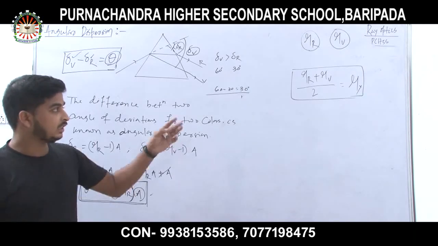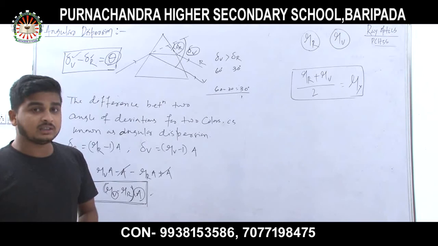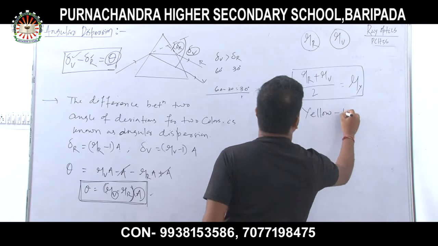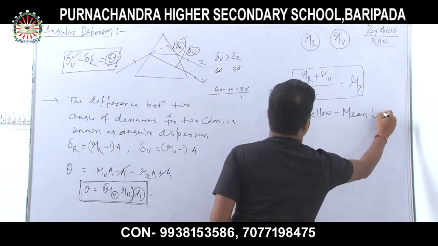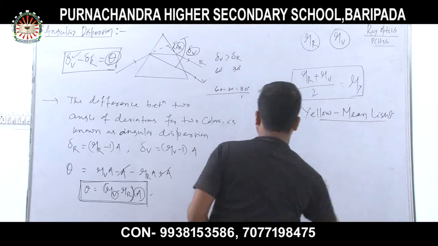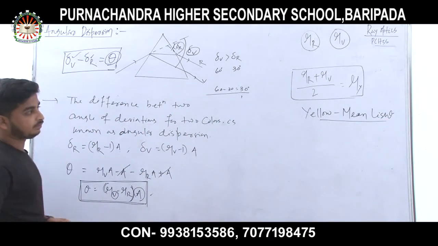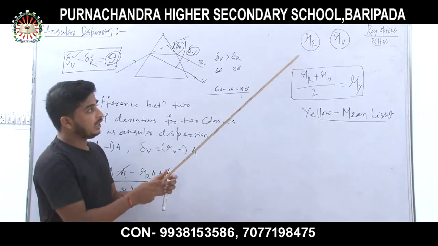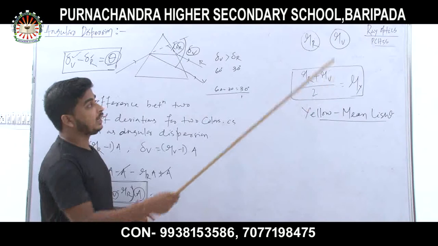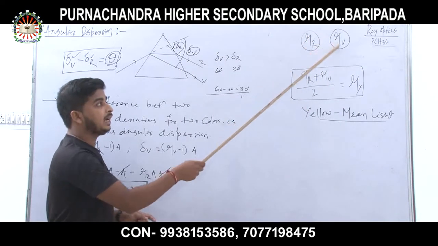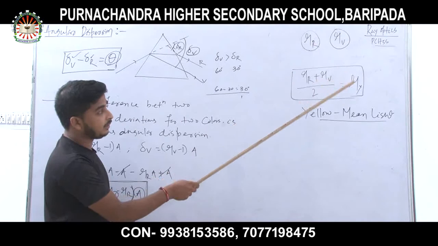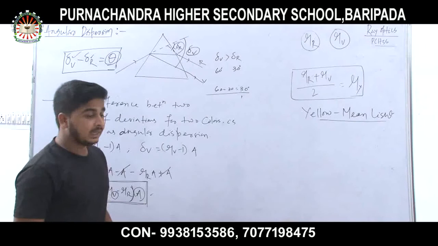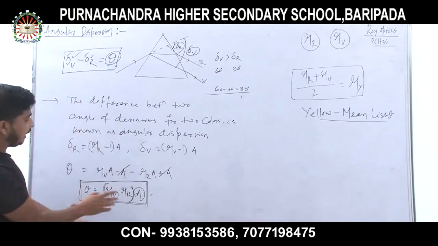So it is found in laboratory, and yellow color is known as mean light. Remember this, so note it down. If we take the mean of the refractive index for red color and violet color, then the refractive index of yellow color is found. So yellow color is known as mean light. So this is angular dispersion.